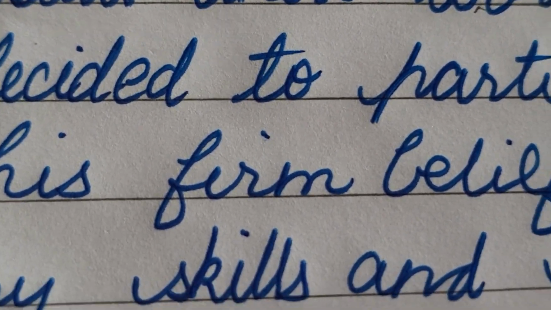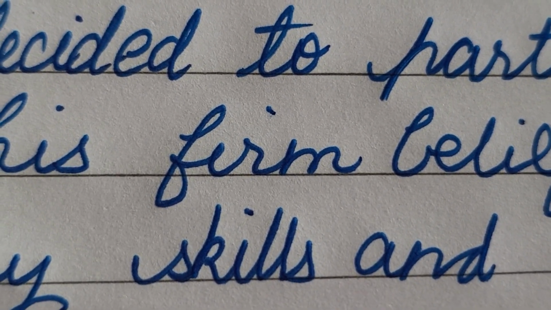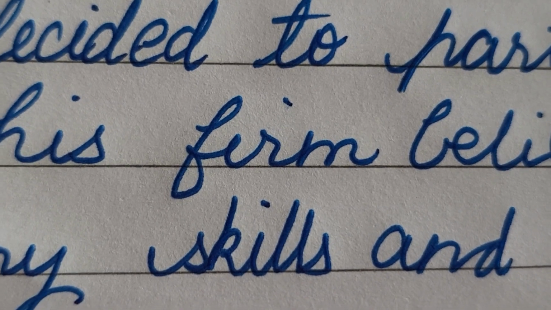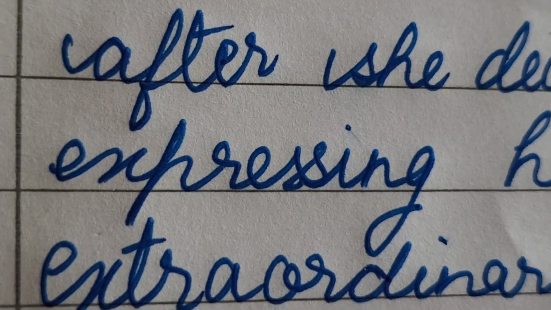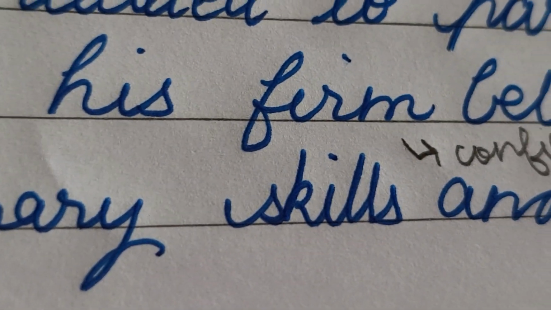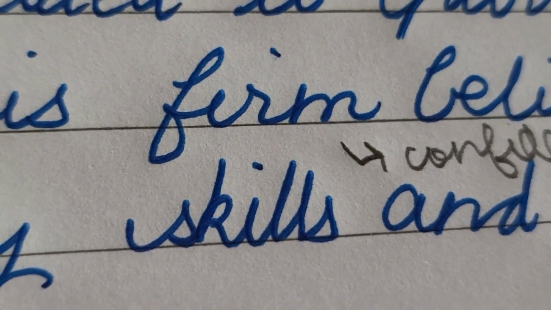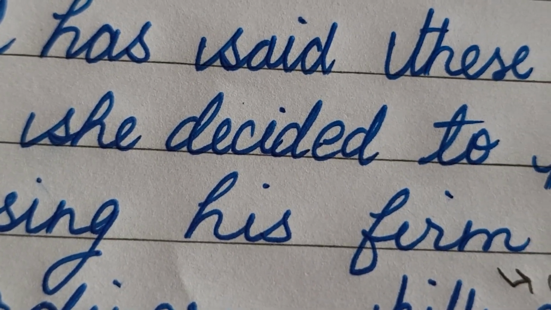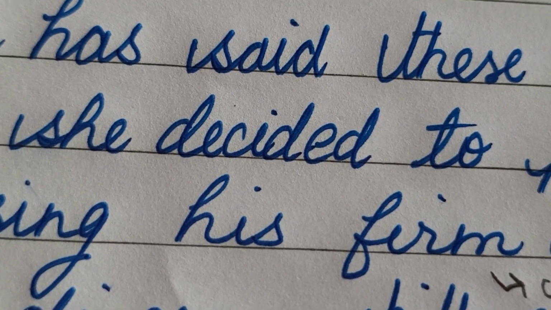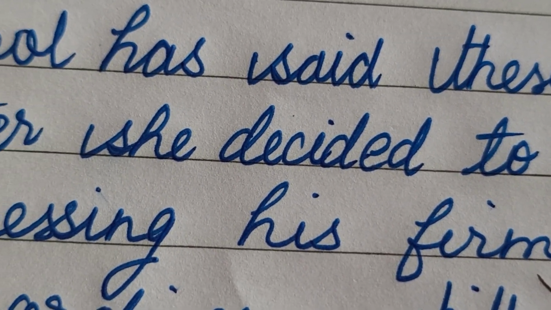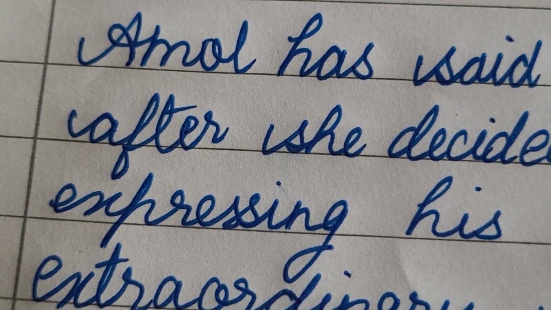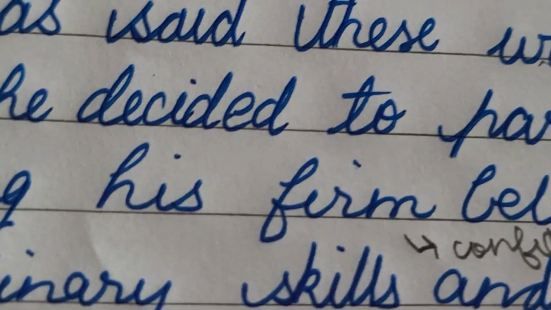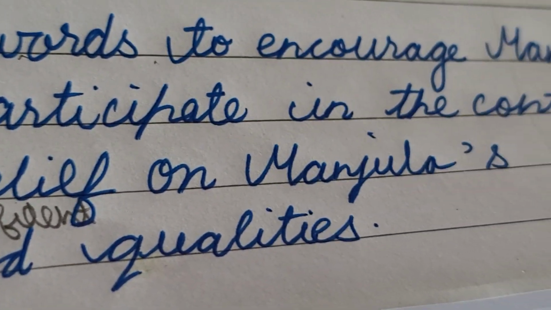What do we mean by firm? Firm means something that will never break, or something that is अटूट, we say, no. So expressing his firm belief. Firm means you can also say confident. Means he was confident that his sister was capable of getting the first prize. So Amol had said these words to encourage Manjula after she decided to participate in the contest, and Amol was expressing his firm belief on Manjula's